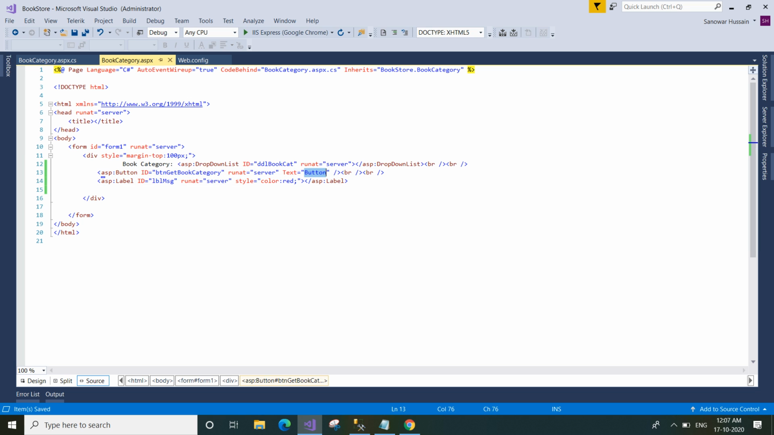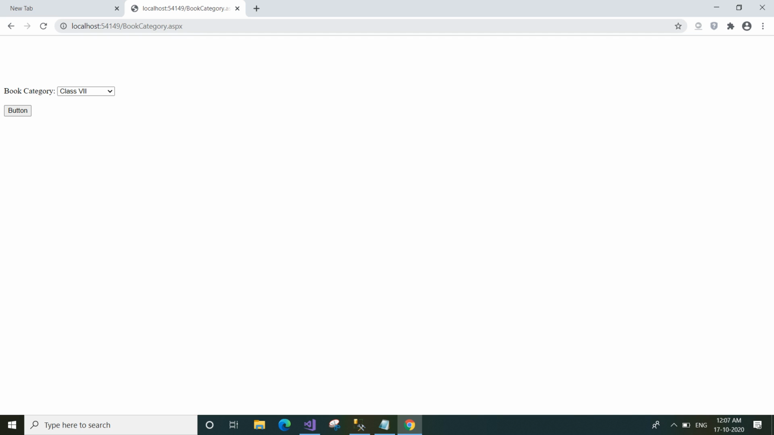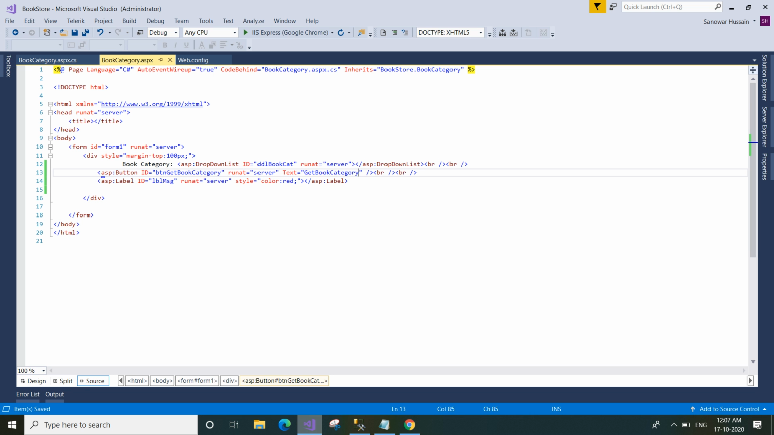Let us rename the text to Get Book Category. This is the name of the button. When we click this button, we will display a message here.